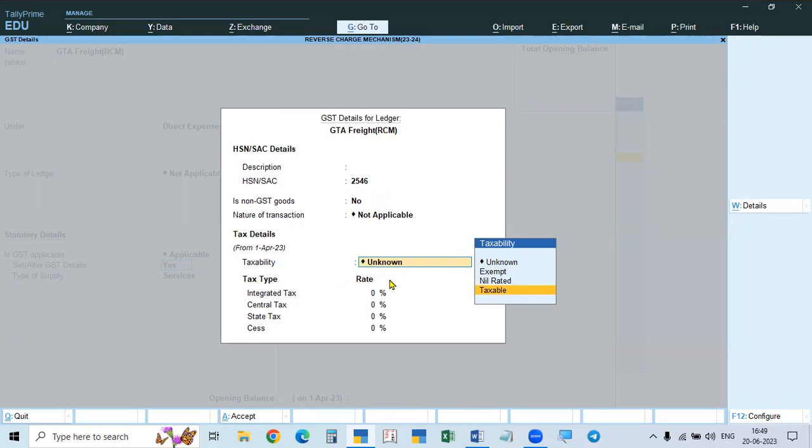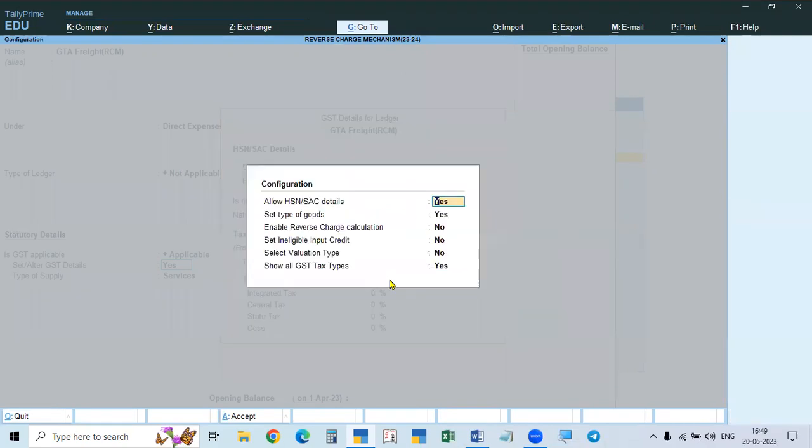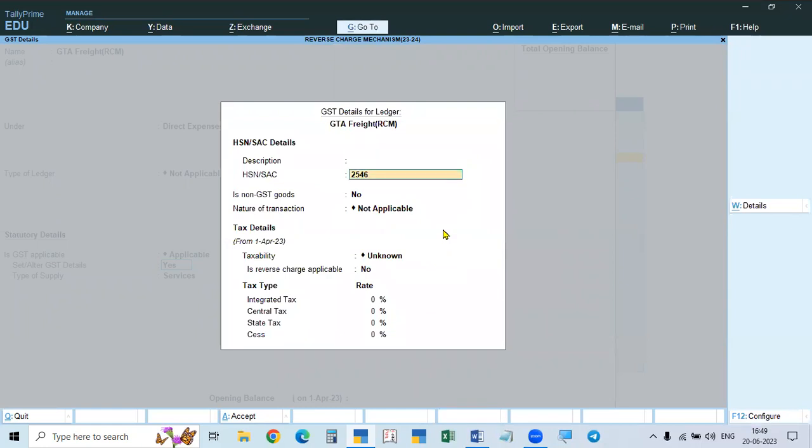It is not shown. To show that option, go to F12. Already we know this HSN code, tax, and different types of tax details. If they are not shown, go to F12, make the first one and last one yes, and all the details will be shown. In this case, enable reverse charge calculation, make it yes and accept. Then come here. Taxability: taxable. Is reverse charge applicable? Yes.